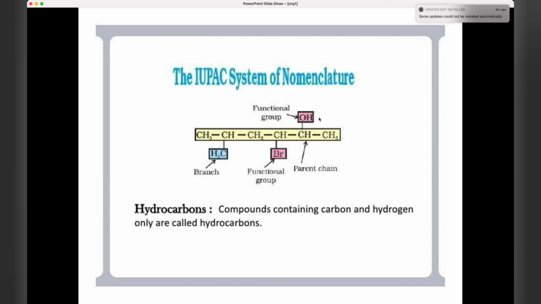See, this is the functional group. OH is attached, Br is a functional group, and this is a branch, CH3. This way it can branch, and this also is another branch. The one marked in yellow is called the parent chain. Blue one is the branch, and pink is the functional group.